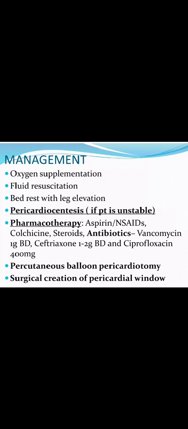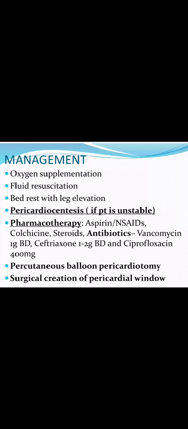Then drug therapy, aspirin, NSAIDs, colchicine, steroids, antibiotics like vancomycin, ceftriaxone, and ciprofloxacin can be administered. Next major management is percutaneous balloon pericardiotomy, then surgical creation of pericardial window.